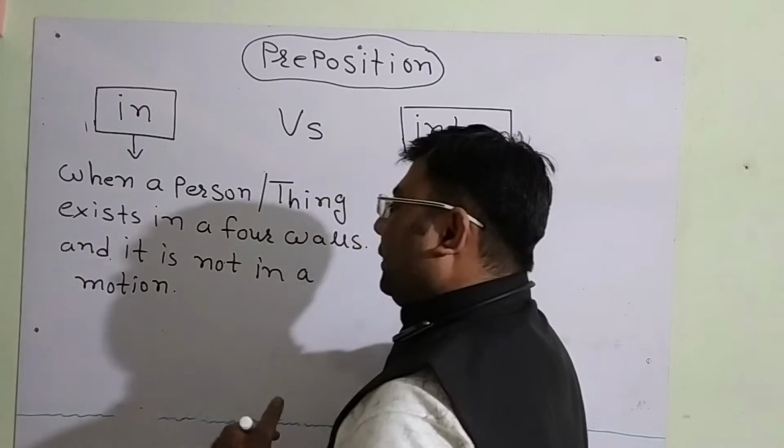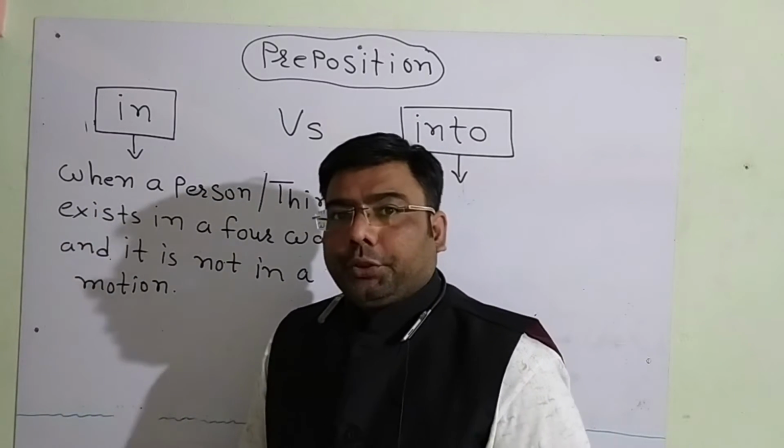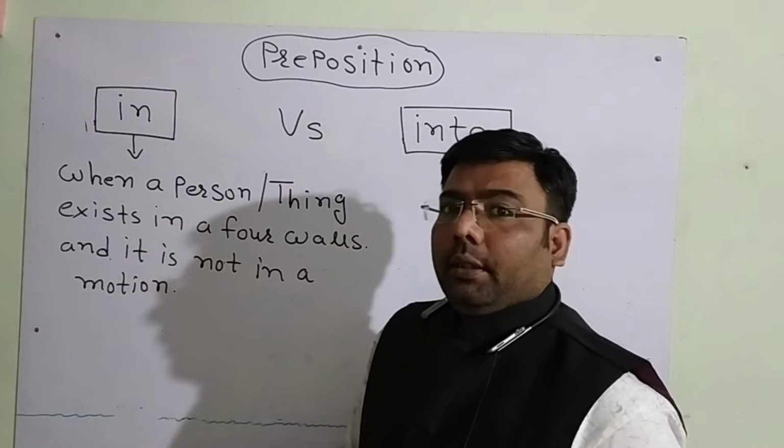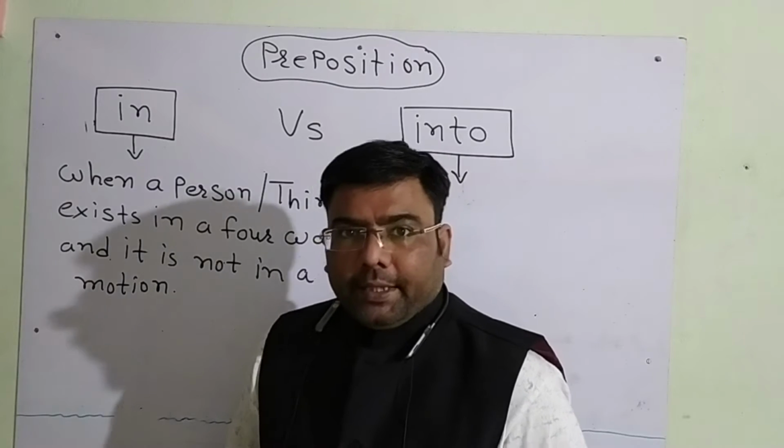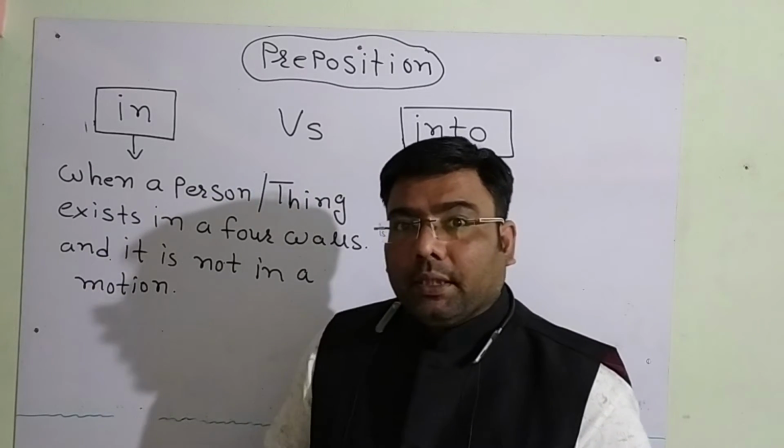Which means it is not in a motion. In that situation, you can use the word in. In that case, you can use the preposition in.